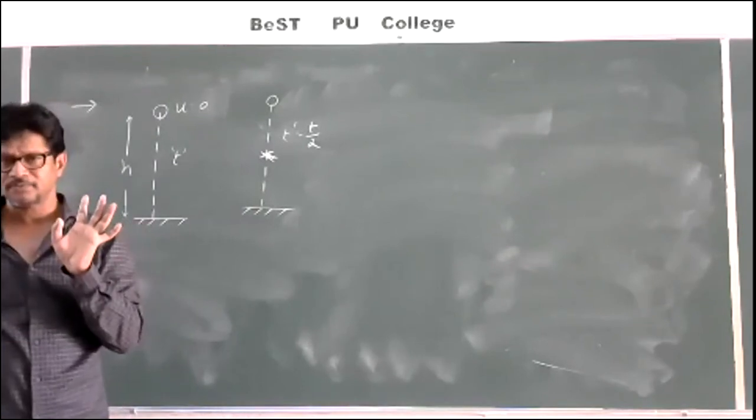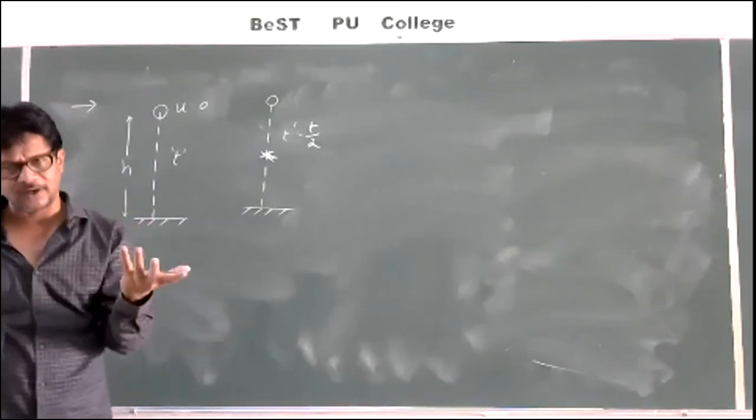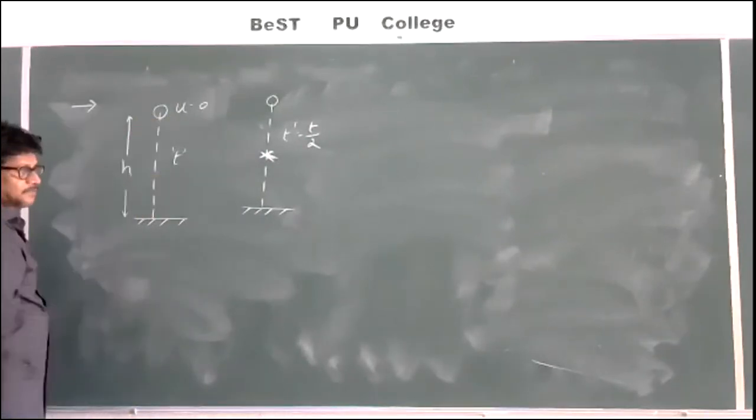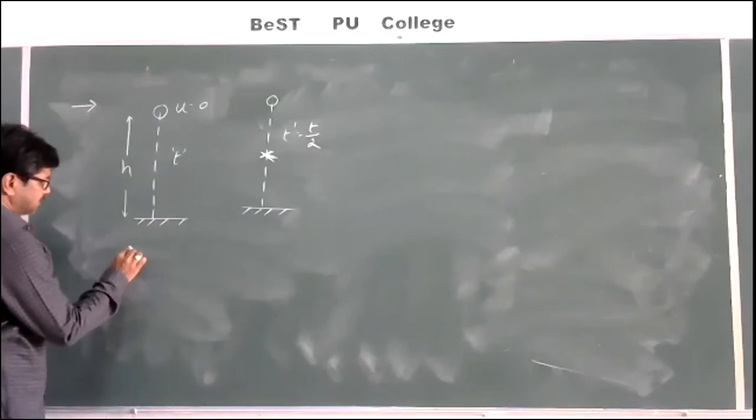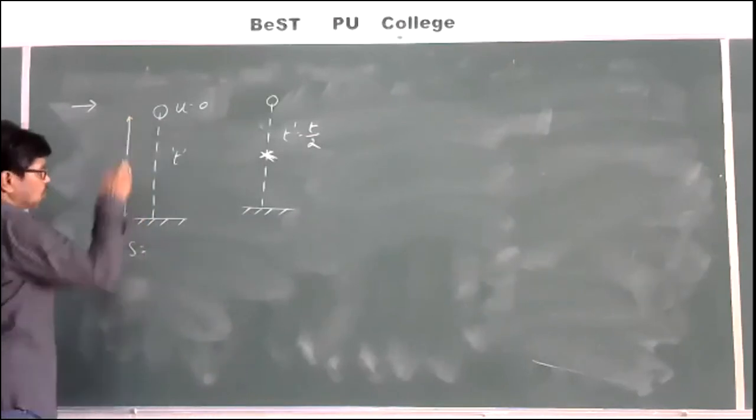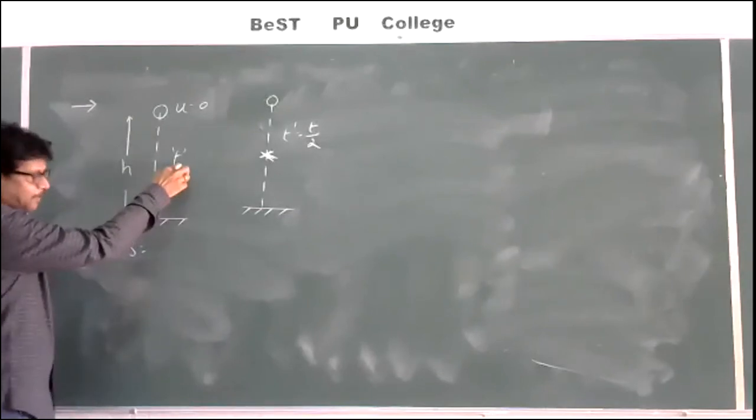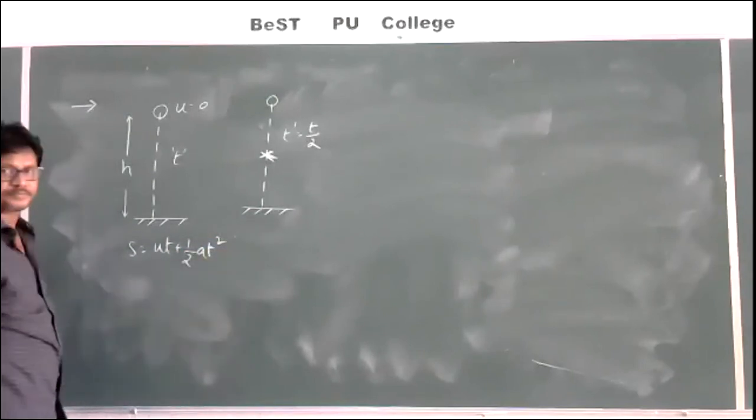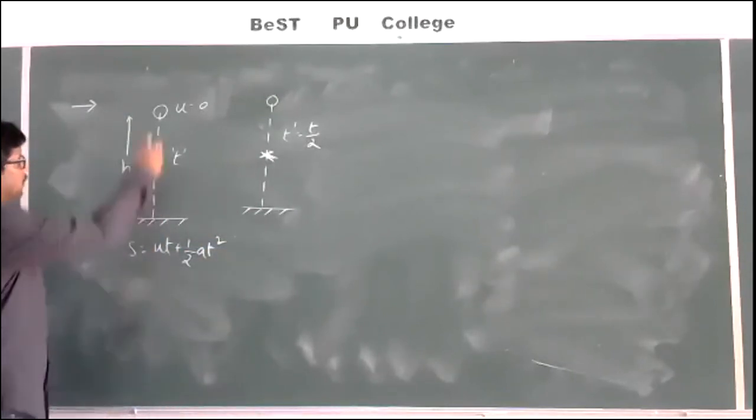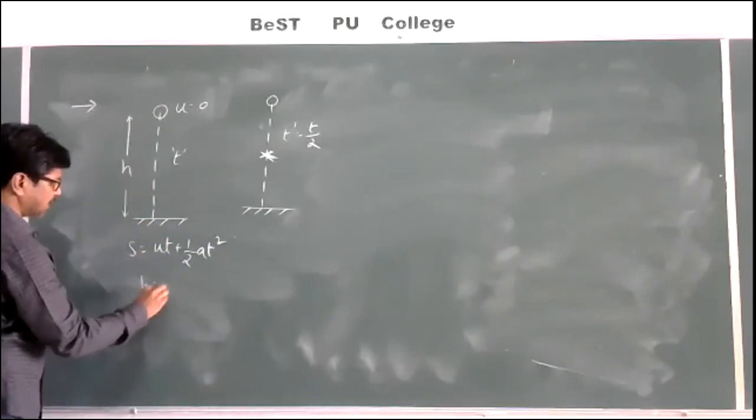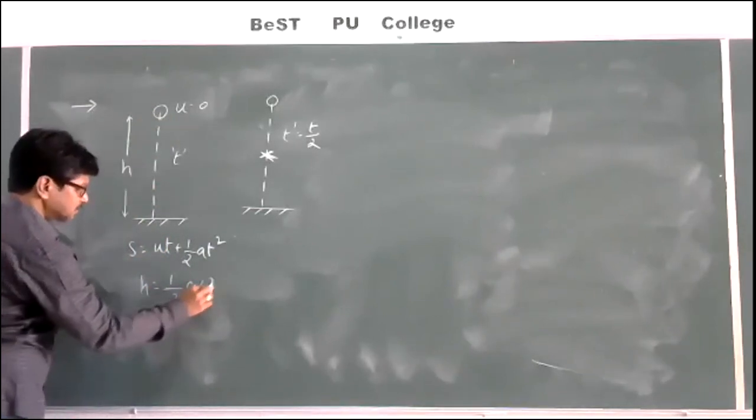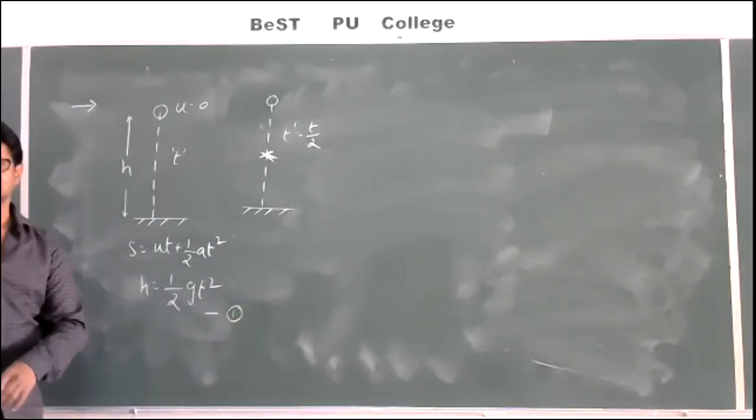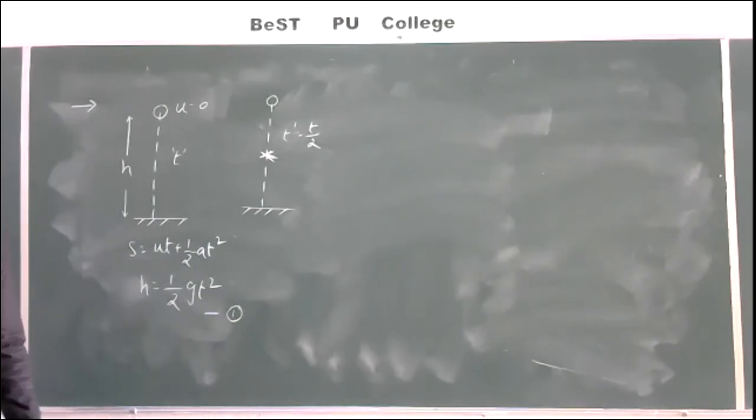That is important. So from this data I can write that this is the total distance traveled in a total time. We'll go with s is equal to ut plus half at square, where u is equal to 0. Then I will write h is equal to half gt square.